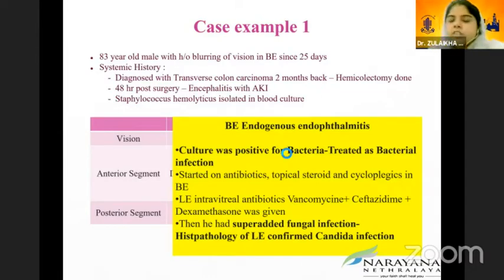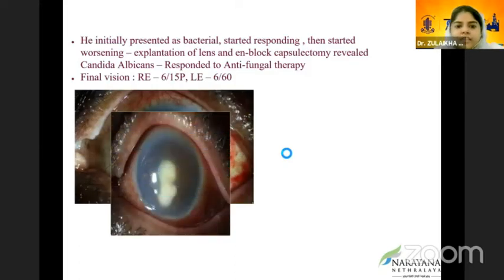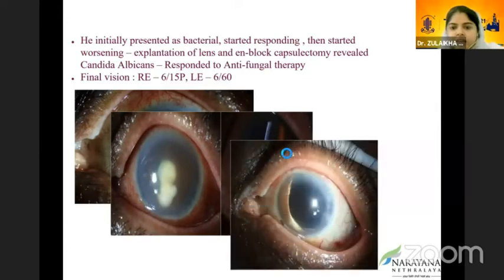The left eye vision was much worse than the right eye. The culture was positive for bacteria and treated as bacterial, but this patient had a superadded fungal infection also. Histopathology confirmed Candida infection. Initially he presented as bacterial and started responding, then started worsening, and explantation of the lens and capsulectomy revealed Candida albicans. The patient responded well to antifungal treatment. These are the images showing resolution.